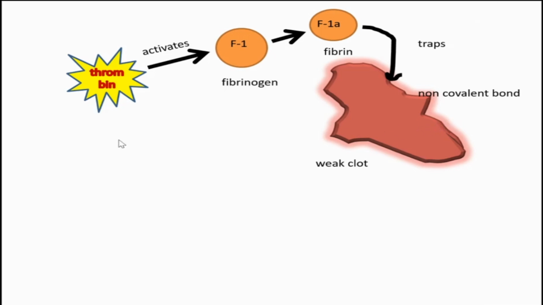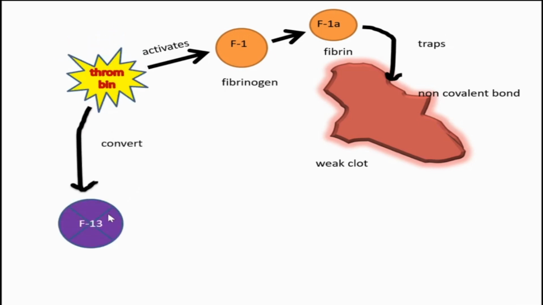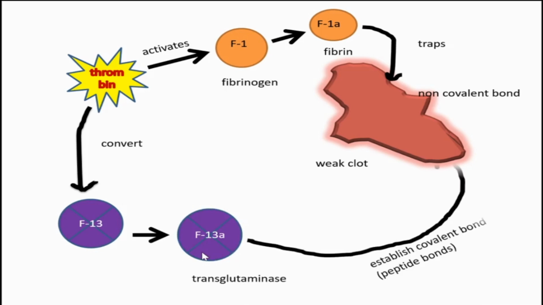For that, what is the body doing? The thrombin has another function. It converts factor 13 to factor 13A. Factor 13A is otherwise called transglutaminase. This factor 13A adds covalent bonds between these platelets and RBCs and strengthens them to form a very strong clot.